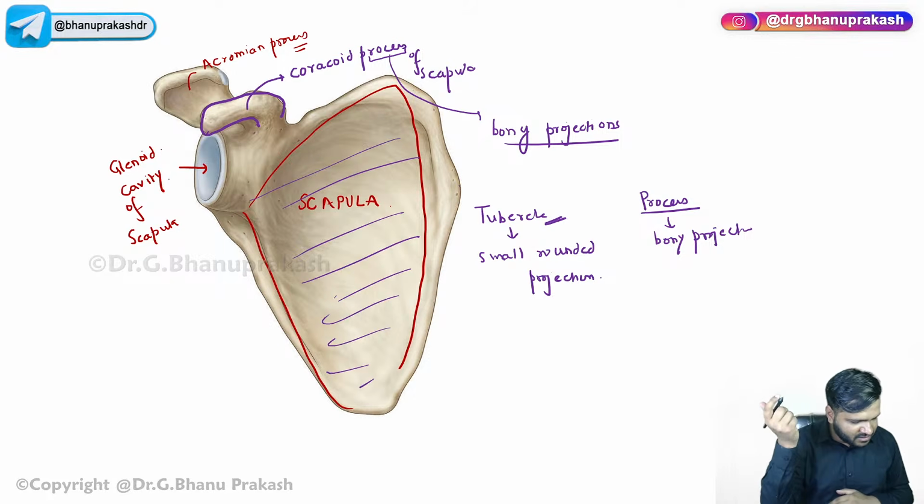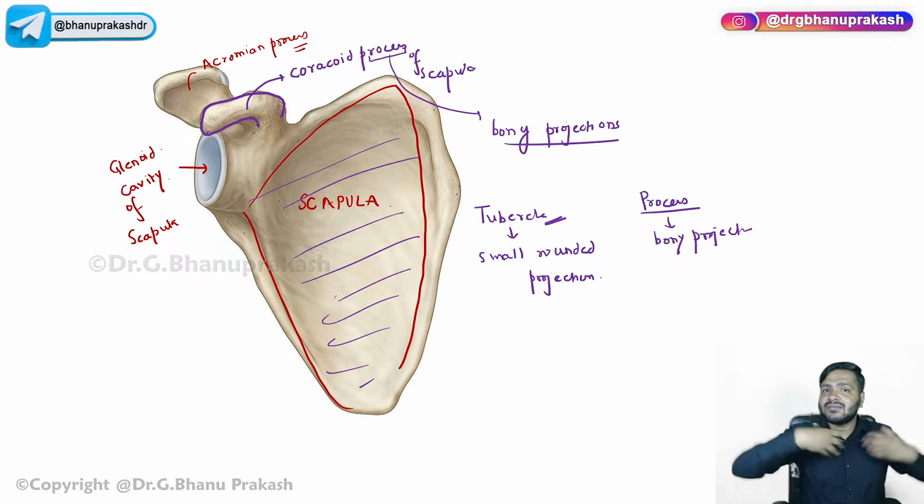It is very much bigger than the... yes, it is coming out. Obviously part बड़ा है तो बाहर तो आएगा ही. Okay, it is coming out. So it is the coracoid process of scapula.